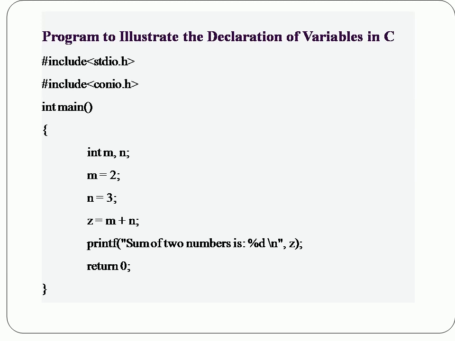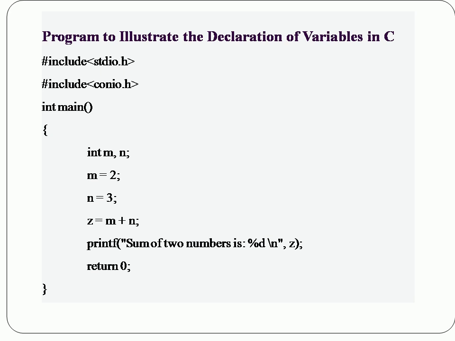Here we have used two header files, stdio.h and conio.h, followed by the statement int main, a function. This is the entry point of your C program. Followed by that you have to open the curly bracket, and the next statement is int m comma n.